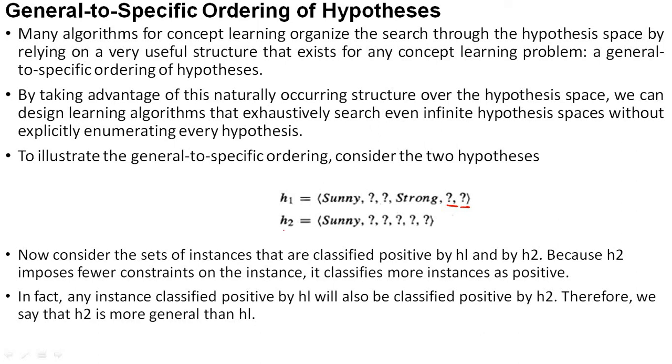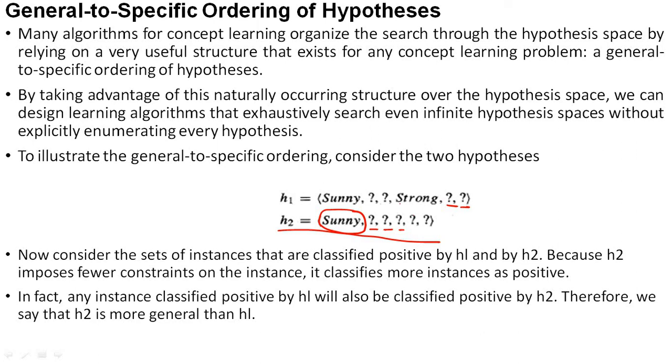Now consider the second hypothesis. Again for sky I am taking sunny. There are a total of 3 values for sky, but here I am taking only sunny; the other 2 are not considered. For air temperature, I can take any value. For humidity, I can take any value.